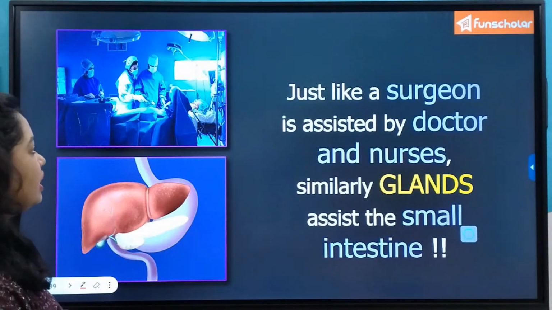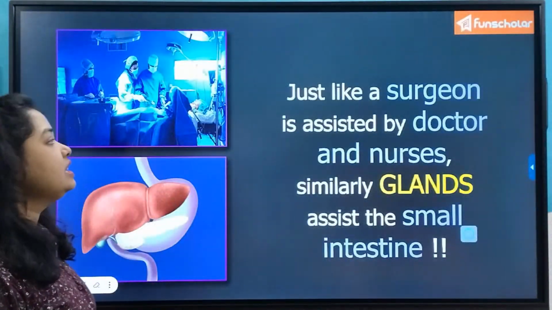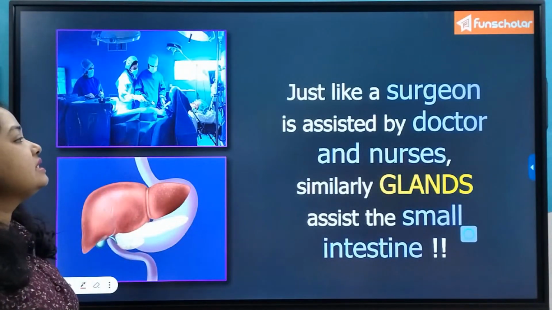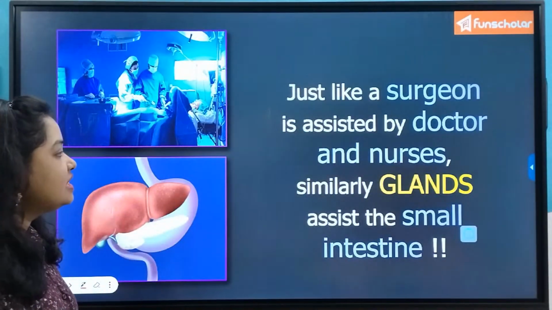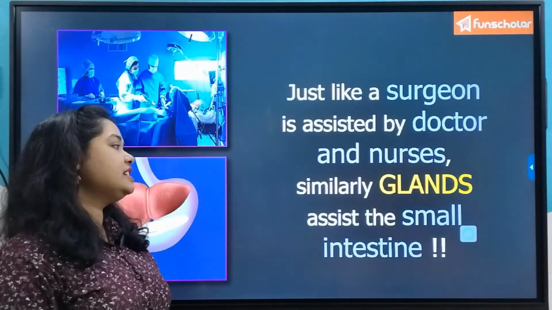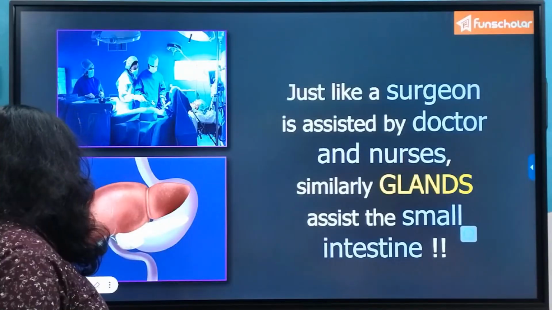So now we have already seen the role of the liver and pancreas. The same thing is given here: as the surgeon needs the help of assistants and nurses, glands actually act like assistants in the process of digestion.